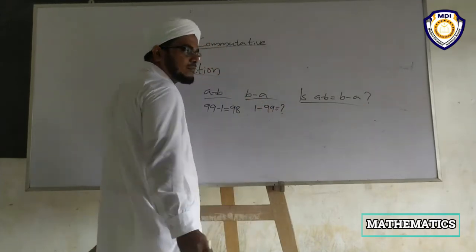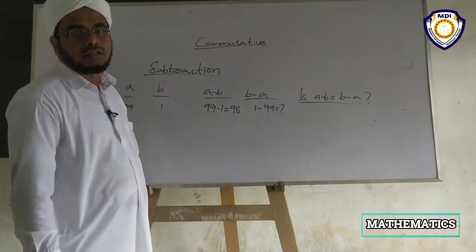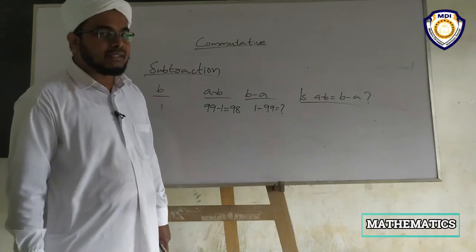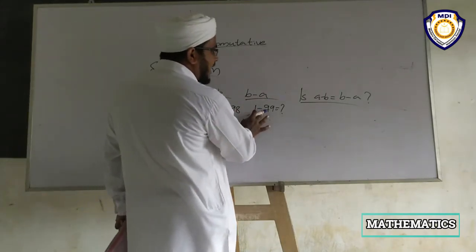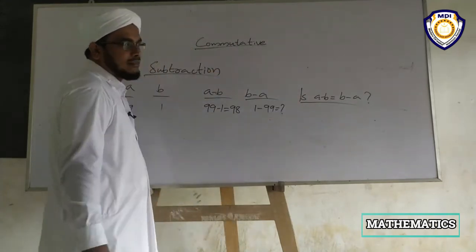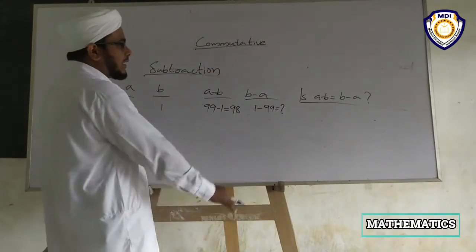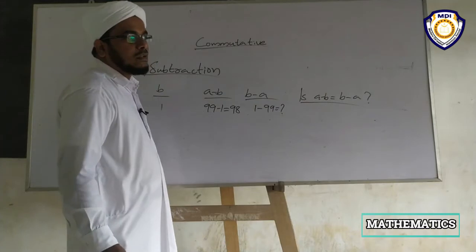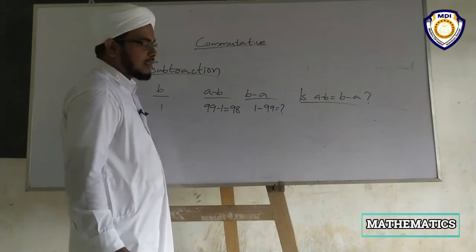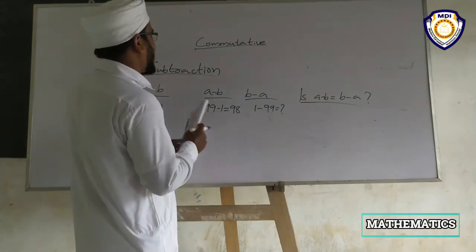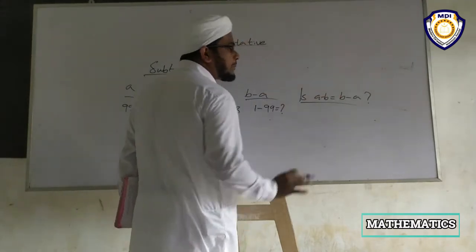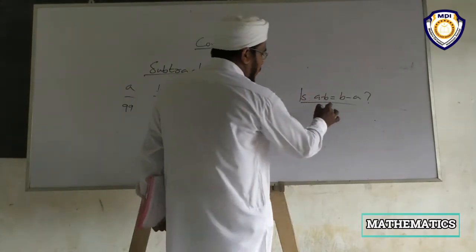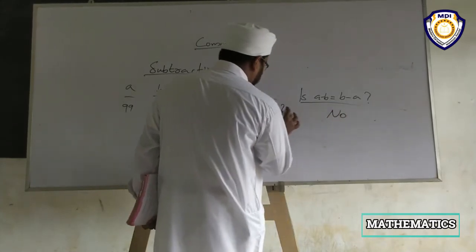Can you say the answer of 1 minus 99? No. You cannot subtract 99 from 1 because it is a larger number. Then is a minus b equal to b minus a? No. It is not the same.